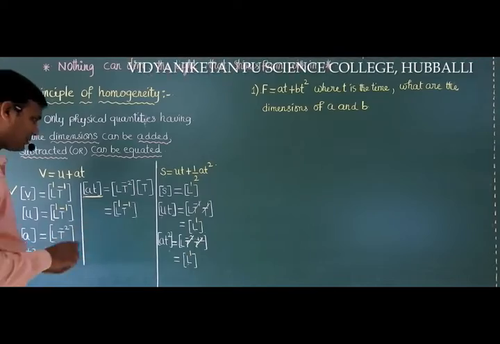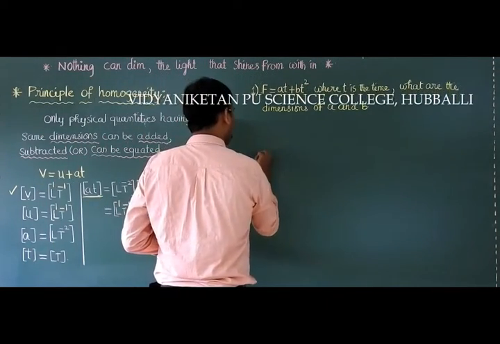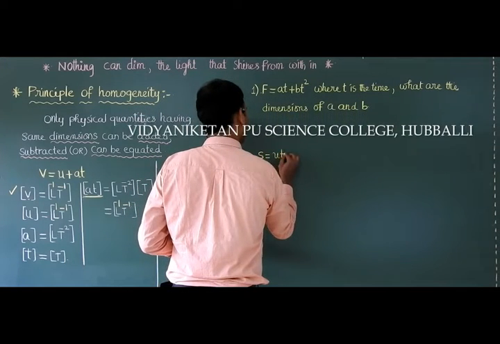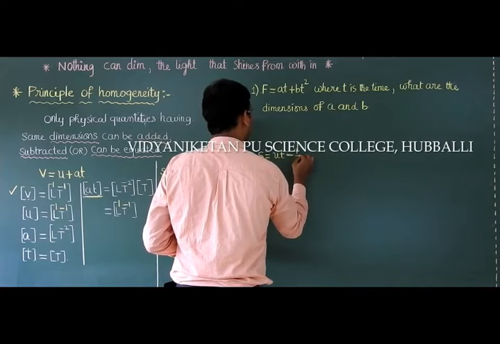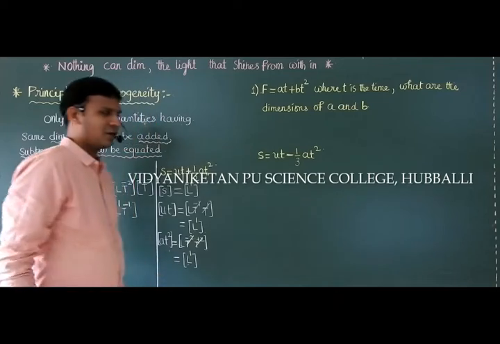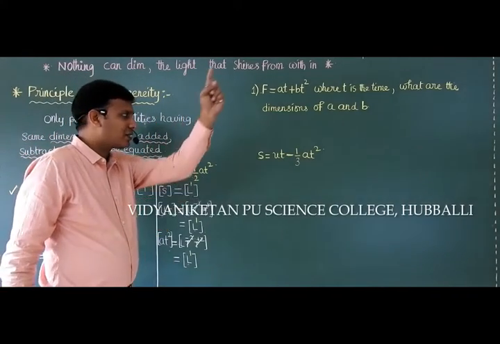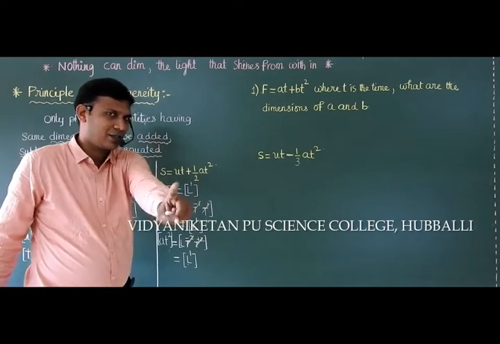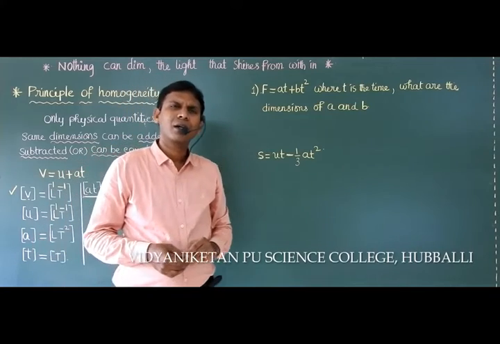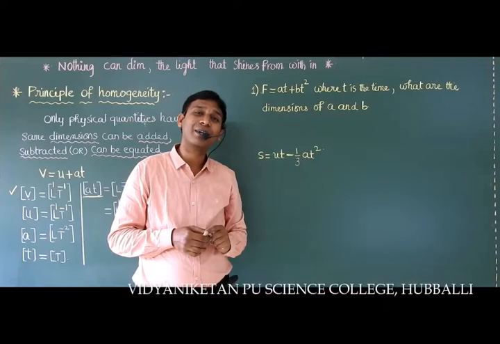Sir, I will give one more example. Listen carefully. For example, S is equal to ut minus 1 by 3 at square. Listen carefully. Sir, now the question is whether this equation is correct or not. Your answer is, sir, no, it is not a correct equation.